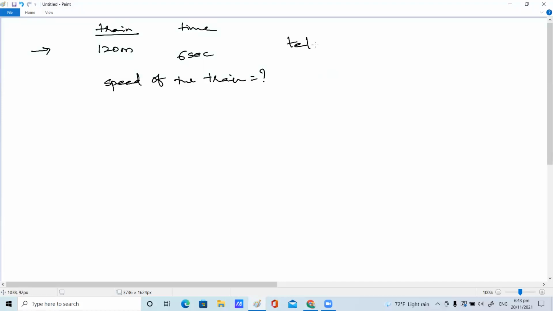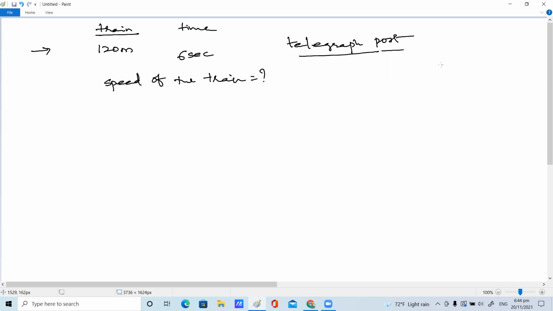Very good. Yes, so then how are you supposed to do? Here units also you need to consider, children. One is given in meters, right? Distance is given in meters, so speed will come in meter per second. Or else if they're asking kilometer per hour, how are you supposed to do? I want speed in kilometer per hour. I don't want meters per second. I want it in kilometer per hour. How are you supposed to do? Because it is meters, directly distance by time taken, you can directly complete.